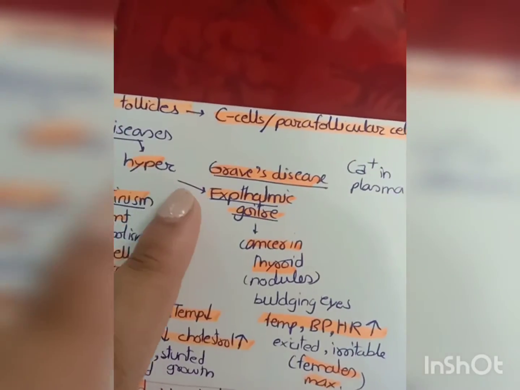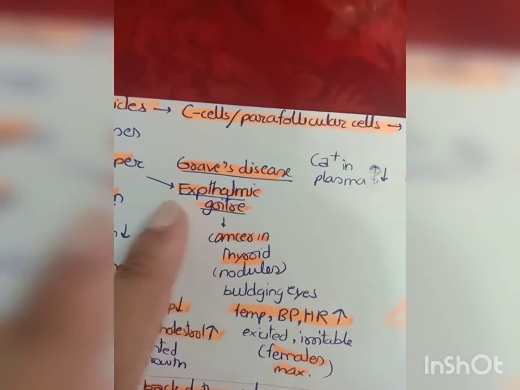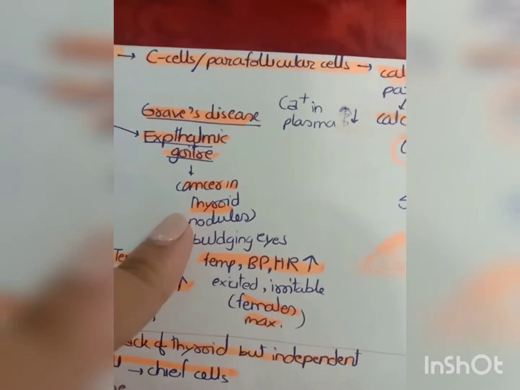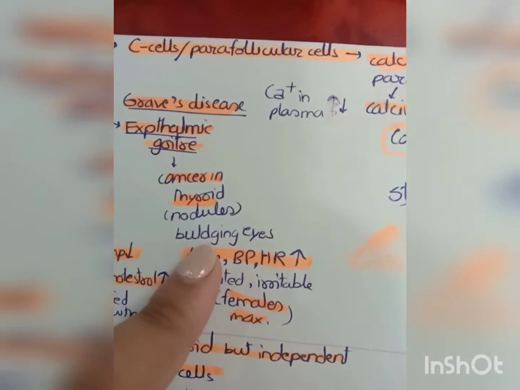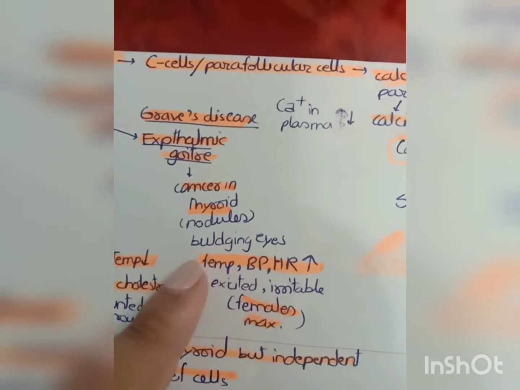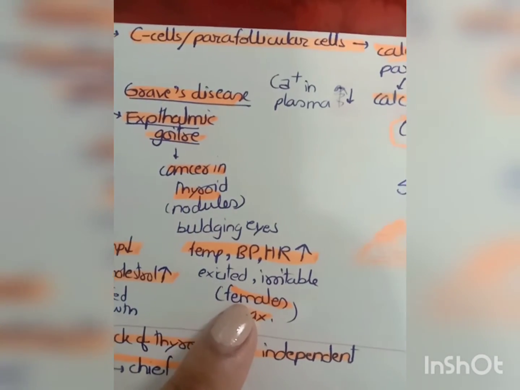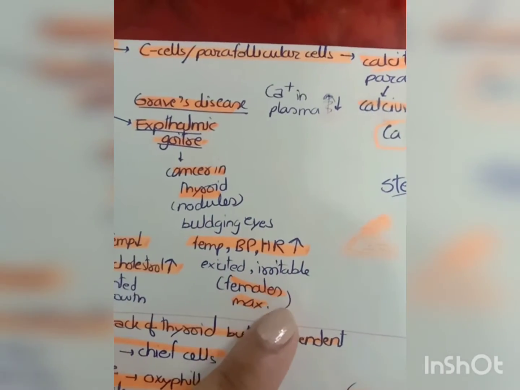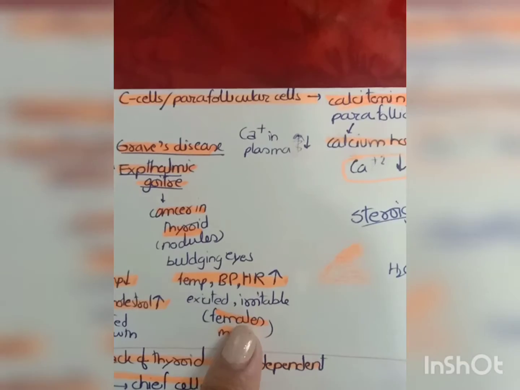Now, in case of hypersecretion, the disease that is shown is known as Graves' disease, which is also known as exophthalmic goiter. Okay, this is important. It leads to bulging of our eyeballs. The body temperature, blood pressure, and heart rate increase. So the person appears to be very excited all the time, and is an irritable person. Okay, it is mostly shown in females.